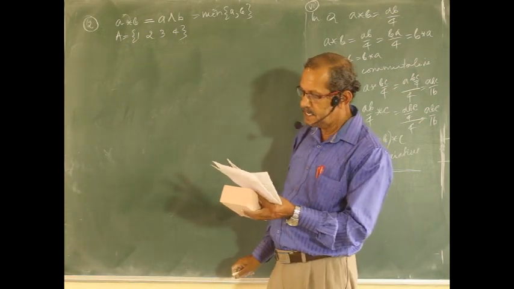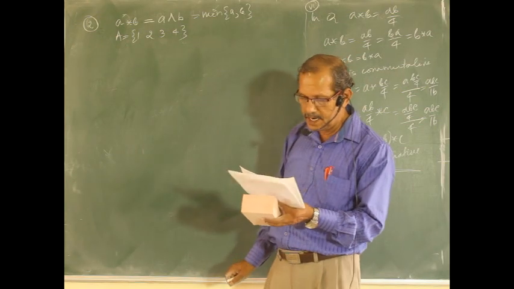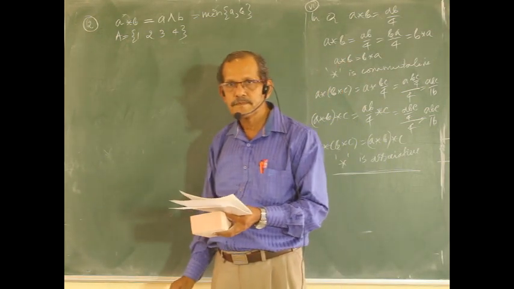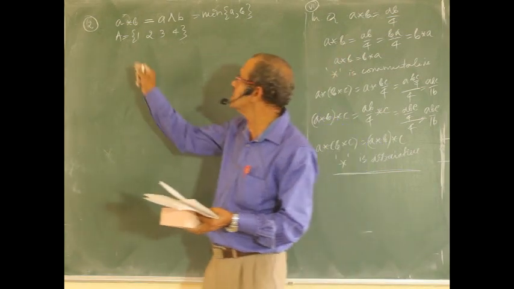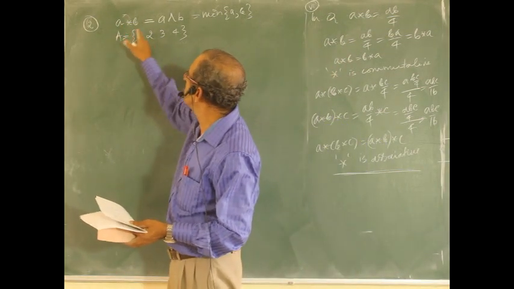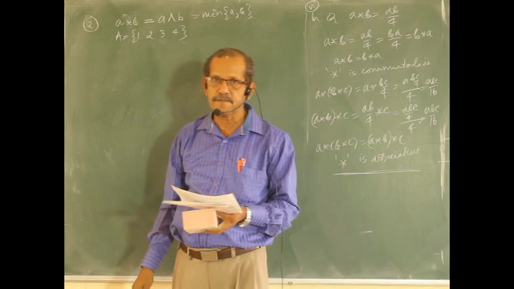Find whether this star is a binary operation. Binary operation means A star B must be an element of the same set A itself.